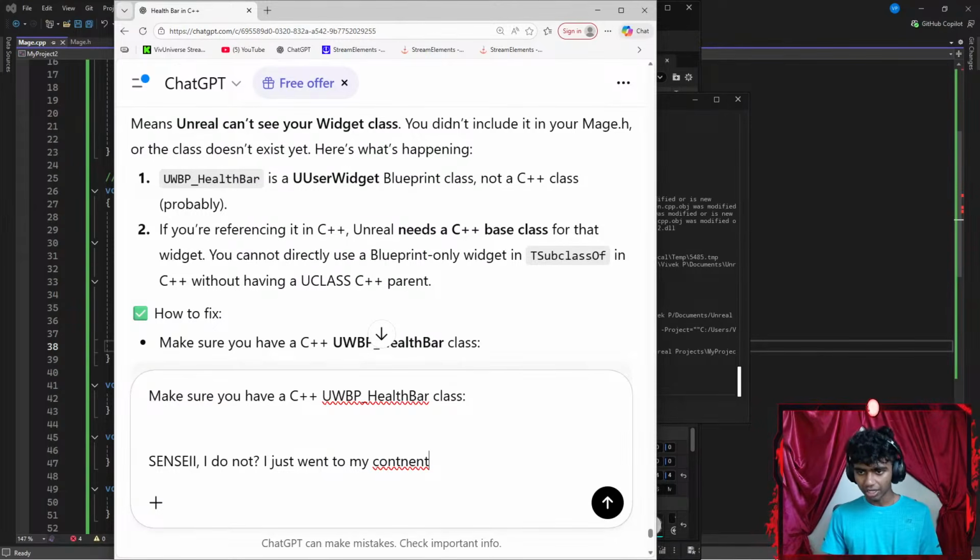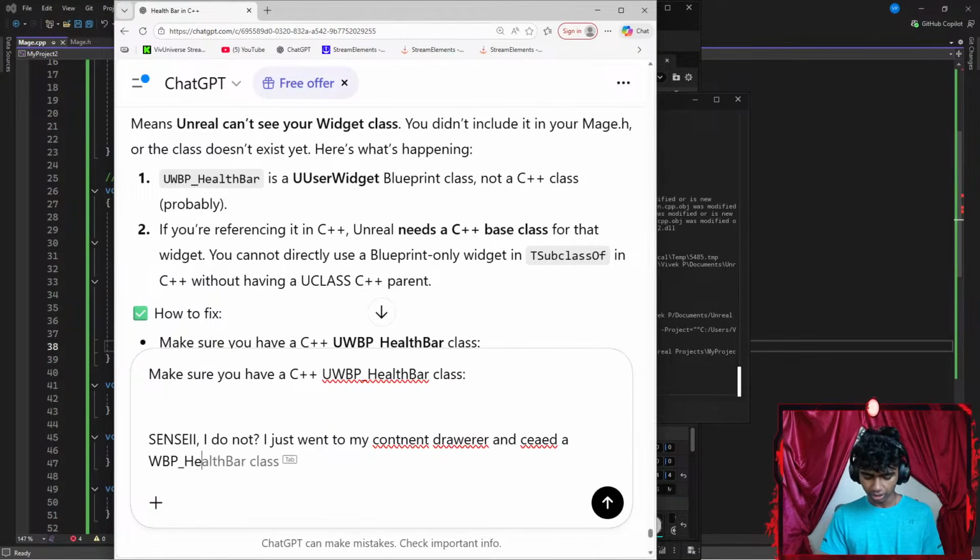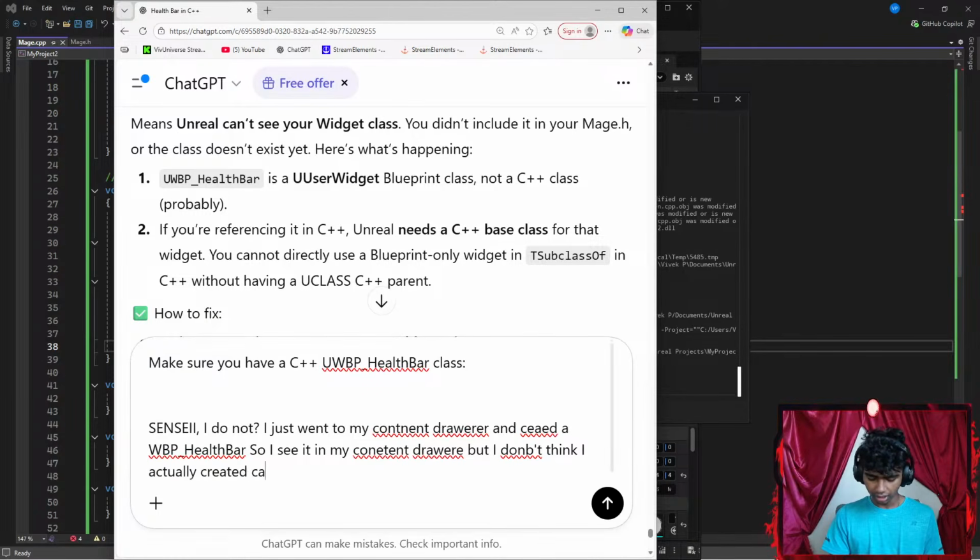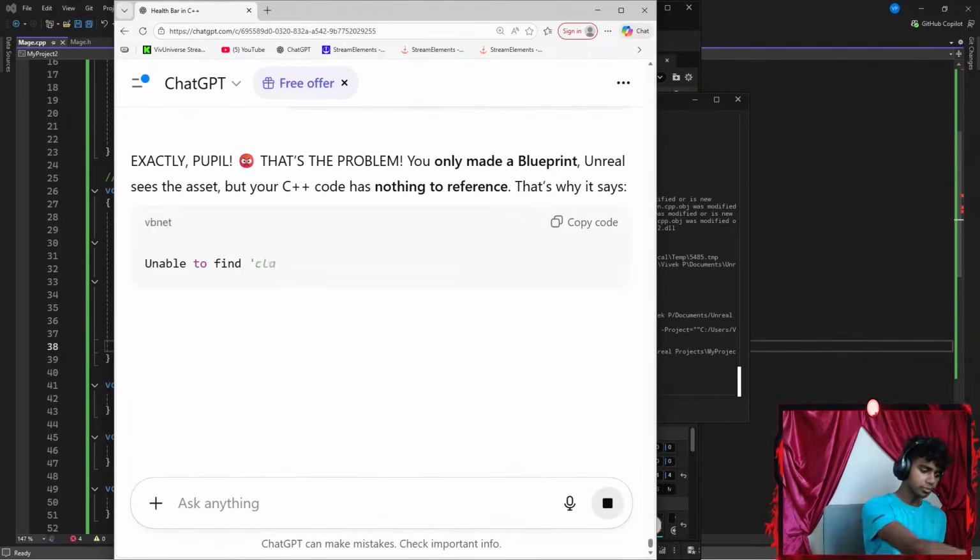Okay, I just went to my content drawer and created a WBP blueprint. Let's go with WBP underscore health bar. So I see it in my content drawer, but I don't think I actually created a class to get its .h and .cpp file. How do I do that? Let me go ahead and prep that.